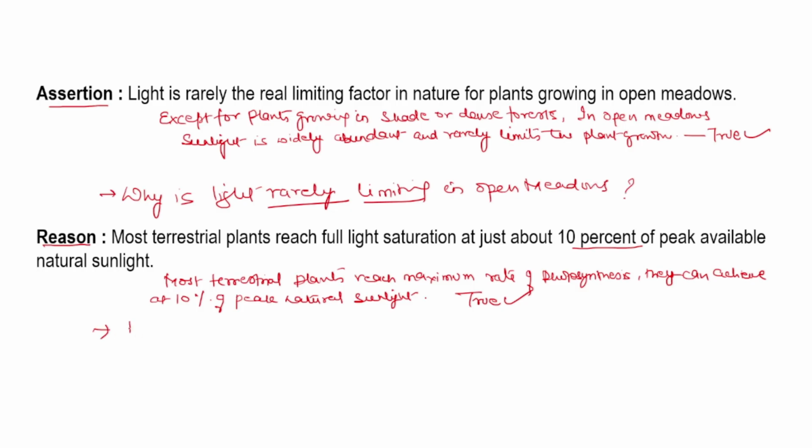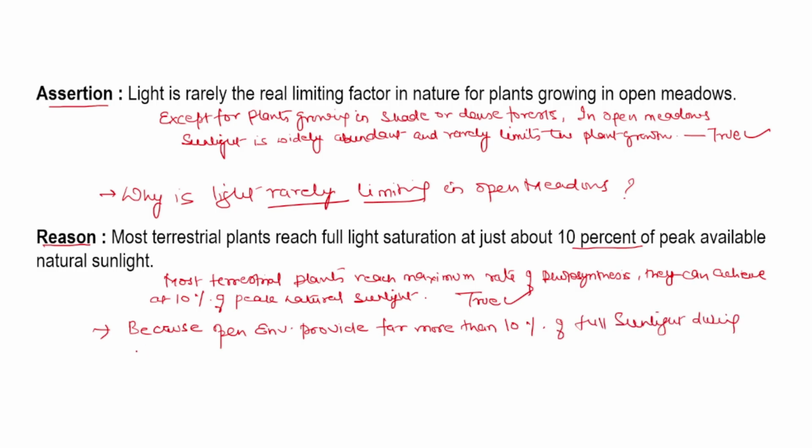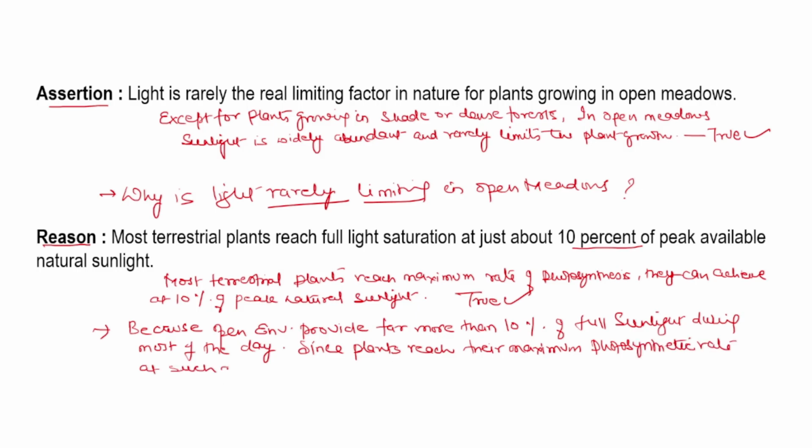Because open environments provide more than 10% of full sunlight during most of the day, and plants reach their maximum photosynthetic rate at such a low fraction of available sunlight.